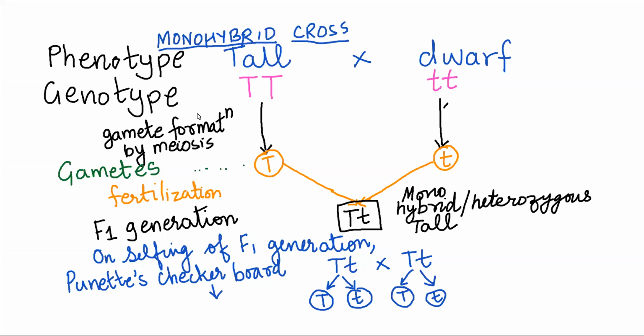Monohybrid cross. I've considered only one character and its two variations, tallness and dwarfness. And we go all the way up to the F2 generation.